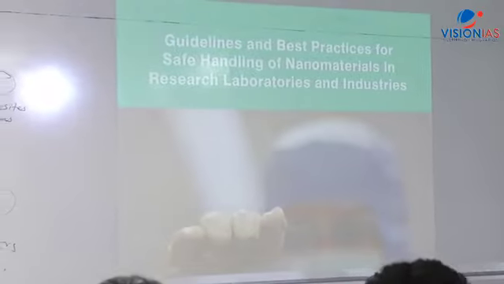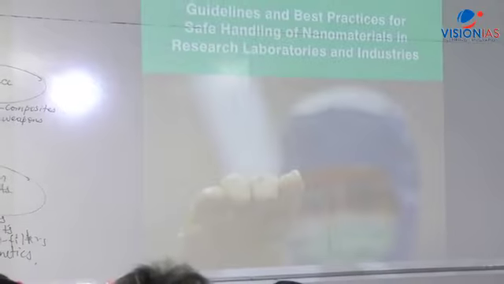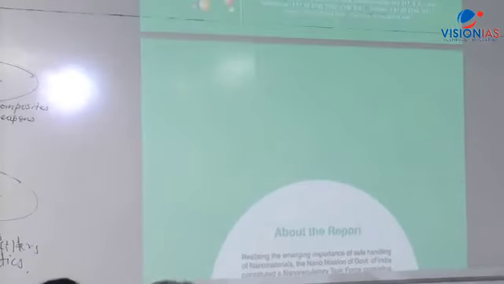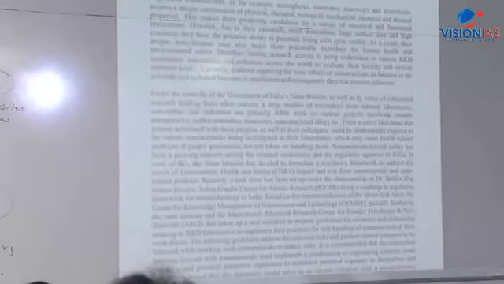So this is what I wanted to bring in the classroom. Guidelines and best practices of safe handling of nanomaterials in research labs and industries. The entire document has been brought from there. So Nano Mission DST, Center for Knowledge Management, Nanoscience and Technology. There's a lab there and it has come out with the entire guidelines.